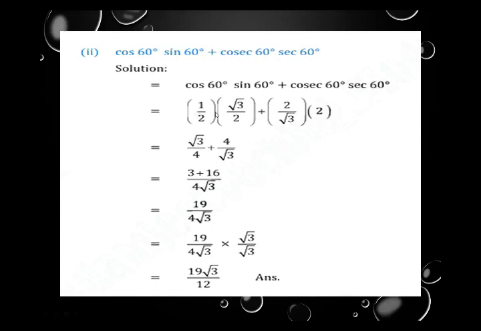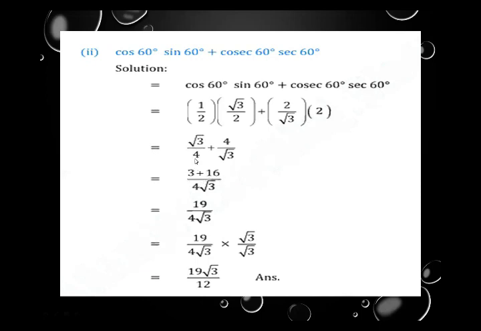Now we see in these two brackets there is no cancellation, so numerator will multiply by the numerator, that is root 3, divided by denominator multiply by denominator, that is 4. Plus sign is the same, 2 and 2 will multiply giving answer 4 divided by root 3. We have fractions connected by plus sign, so we take LCM.